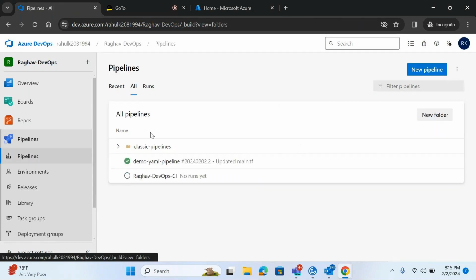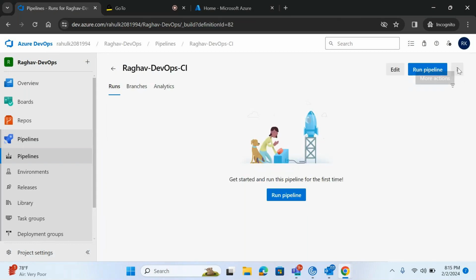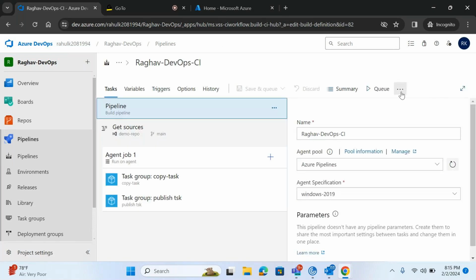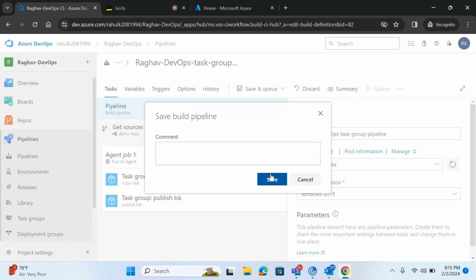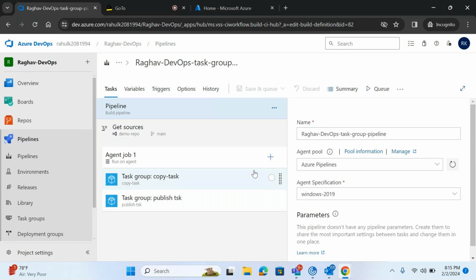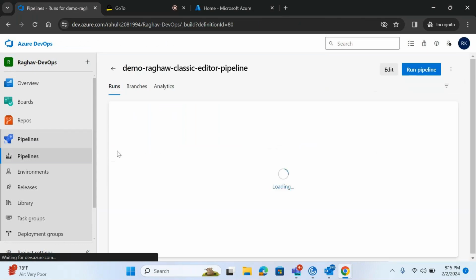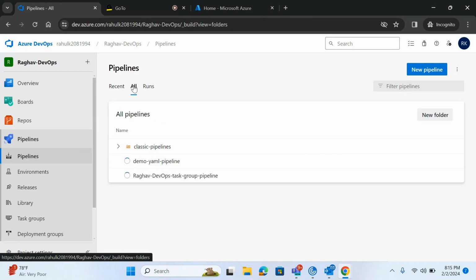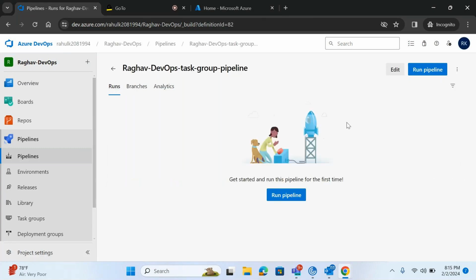So we have basically automated one level more, right? Raghav DevOps tags group pipeline. Basically, I don't have to select the file or folder again and again. I've just created the tags, and it will be available in our build package. Now we are good to run. See, we have created this all pipeline. Go to this all pipeline, Raghav DevOps tags. If you run, it will do the same thing.